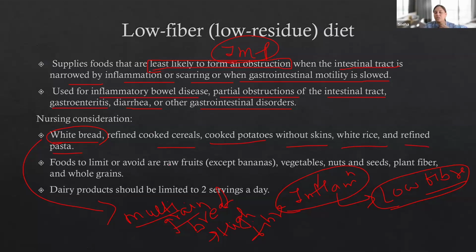Okay, food to limit. If we have any GI condition going on, an upset stomach or something, what do our parents ask us to eat? Maybe they will say, eat rice and curd, right? Maybe khichdi. Rice is a carbohydrate, an easily digestible food. Now, you cannot teach Western culture to eat khichdi, right?